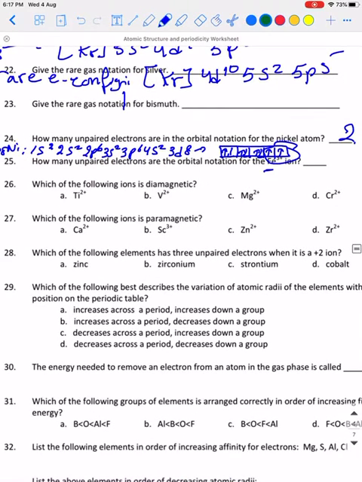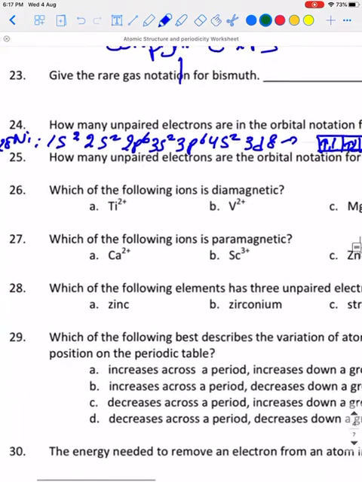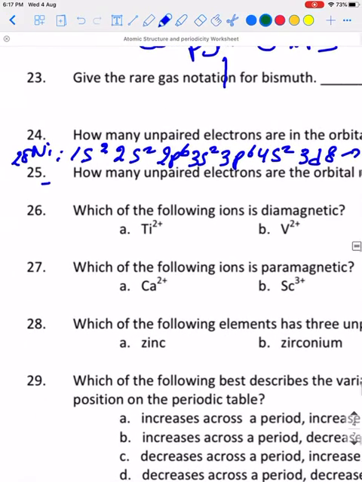Now, how many unpaired electrons for the Fe3+ ion? First of all, let me configure Fe, then we will configure Fe3+. So Fe is 26.